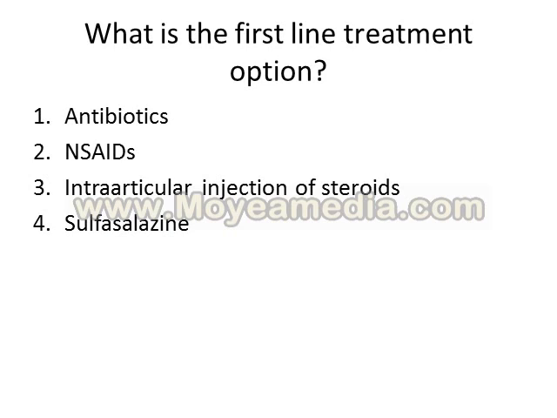And the fourth, sulfasalazine. In this case, sulfasalazine is not indicated. Why? Because the duration of this disease is only 2 weeks. If you have recurrent arthritis, or the duration of arthritis will be more than 12 months, then sulfasalazine will be a good option here.